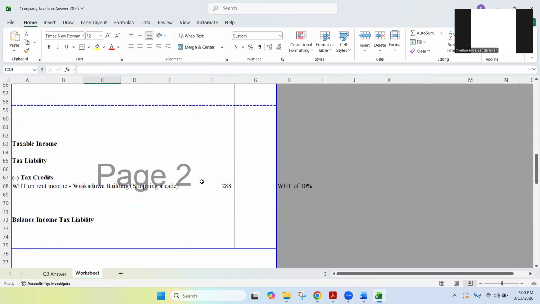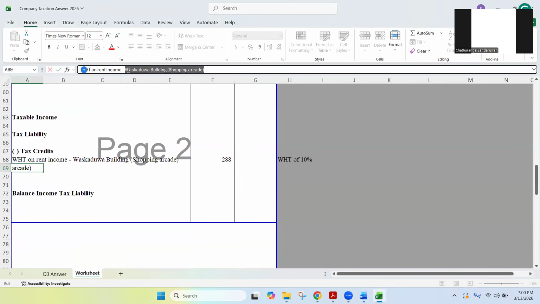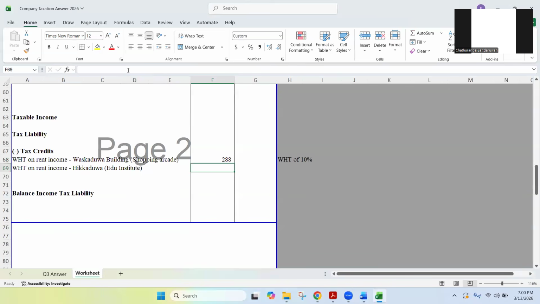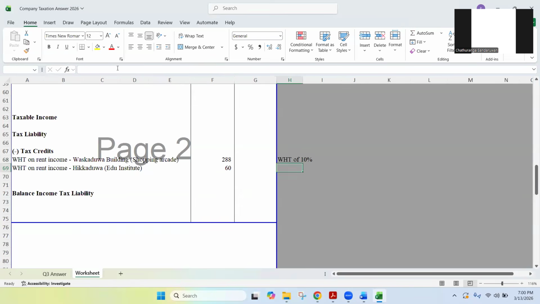So coming under tax credits, again, I'm writing WHT on rent income. That is not Vaskaduwa now, Hikkaduwa. Hikkaduwa, that is for the education institute. How can we calculate? Monthly, 200,000 multiplied by 3, that is the total rent income. From this, what is the percentage? 10%. That means 60, they have deducted WHT. So we can claim that as a tax credit. That is how we write it. Okay?